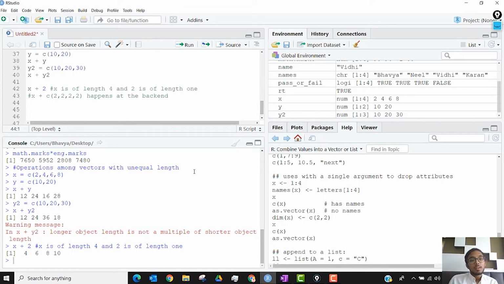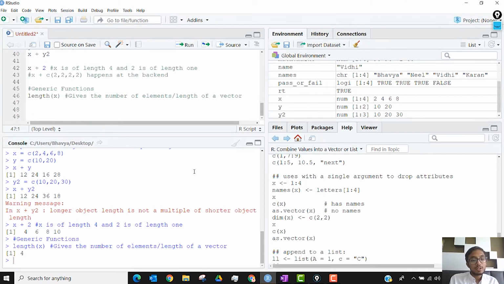Now coming to some generic functions for vectors. One of which is length of a vector, let's say length of x, which gives the number of elements, 4. Then you have sum of x, which gives the total.